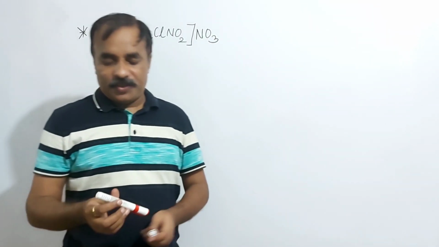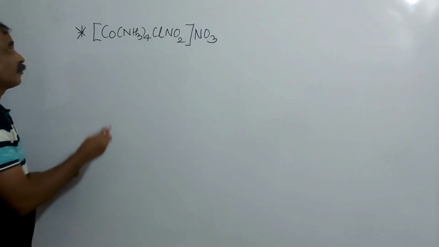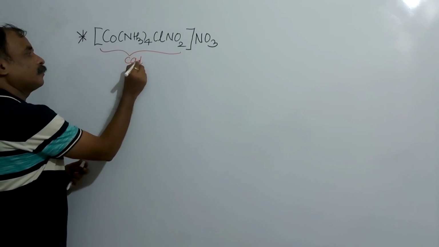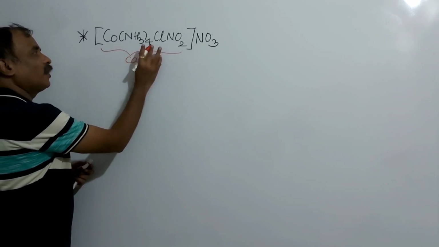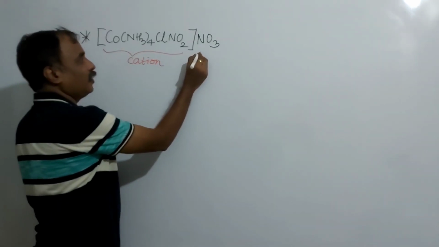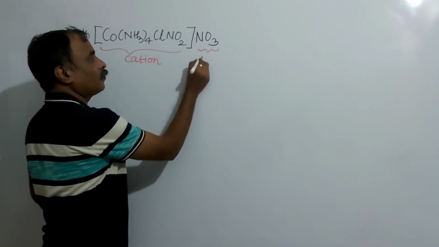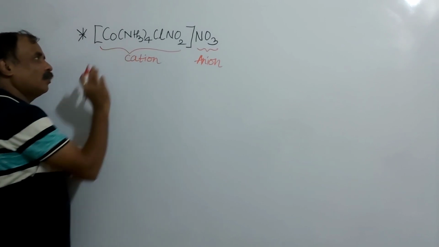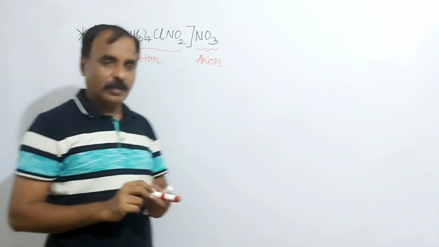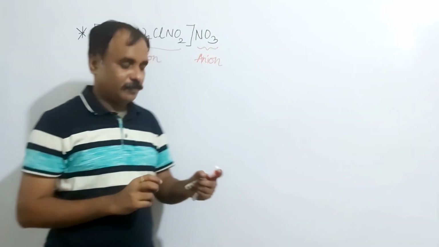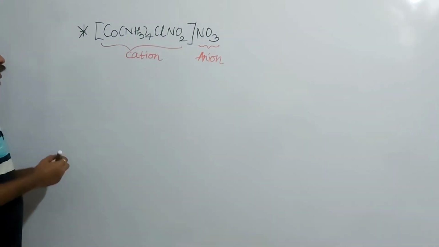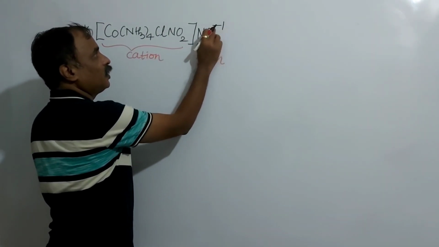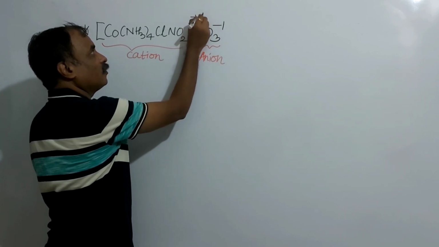This is an ionic complex. Here this is a cation. This is an ionic complex compound. This is the cation and this is the anion. So first we have to write the name of the cation. And your complex is a cationic complex. What is the ionization of this NO3? It will carry minus 1, so to neutralize minus 1, here it is plus 1.